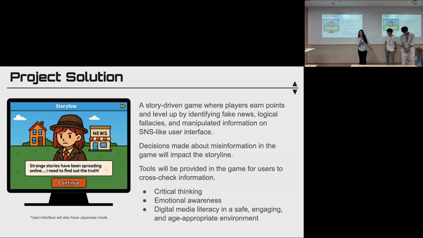Okay, so as my teammate explained, our target audience is teenagers in Japan. So we thought of a way to create a solution that is fun and interactive, and that is a game. But not just any game, it is a story-driven game where players earn points and level up by identifying misinformation on SNS, which we would like to have in the user interface of our game. And essentially the storyline will change depending on how users react to the misinformation presented.